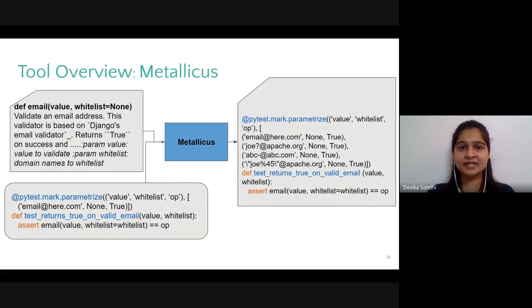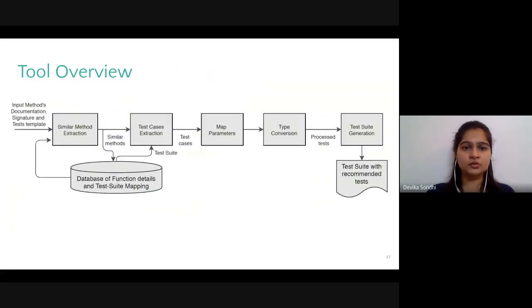So, having identified some of the challenges, we designed the architecture of the test recommender tool called Metallicus. This figure gives an overview of the usage of Metallicus. It takes two inputs. First is the query function's description, which includes the signature and the documentation. And the second input is a template of a test suite containing a sample test. Metallicus returns a test suite populated with more test cases as shown on the right. So what goes on in between is what this figure shows.